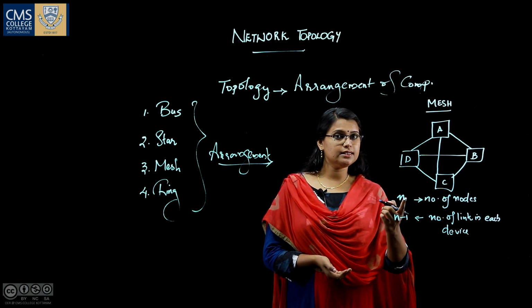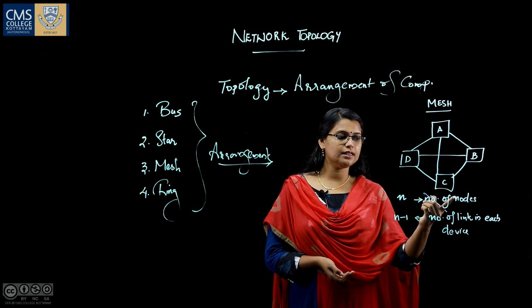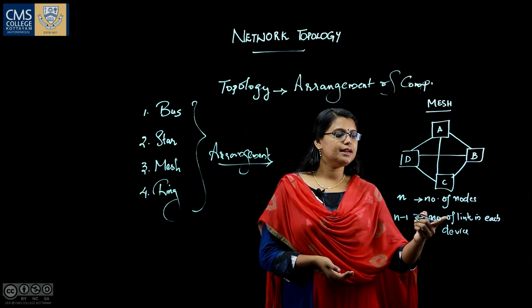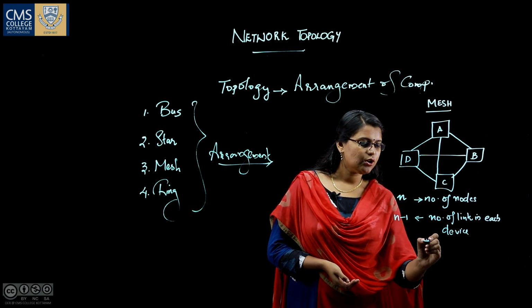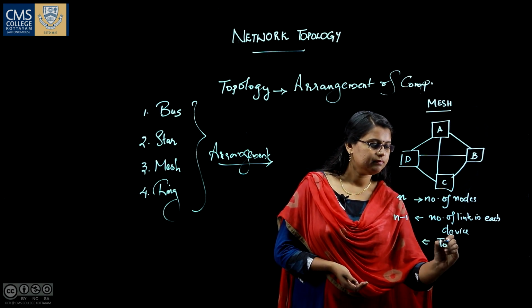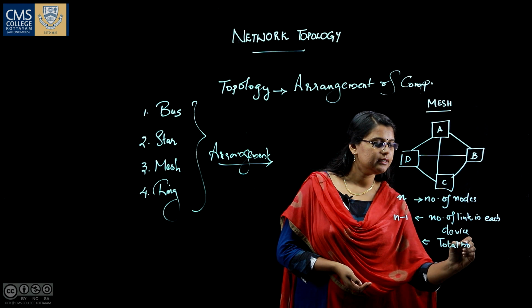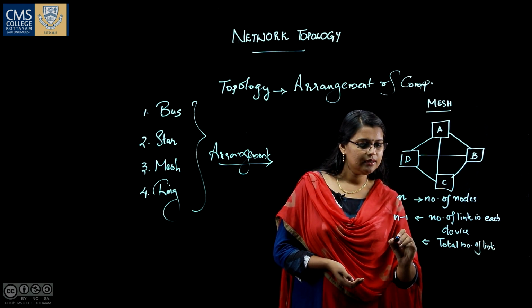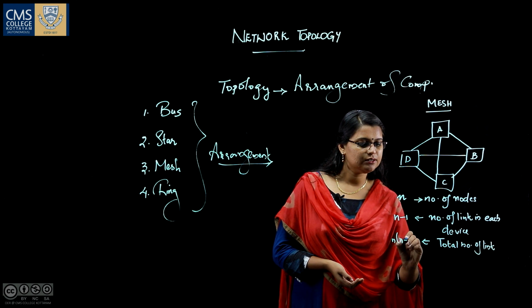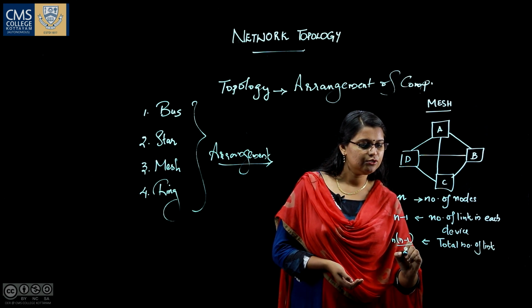If n is the number of devices or nodes in the network, then the number of links in each device will be n minus 1. And the total number of links in the network will be n into n minus 1, divided by 2.